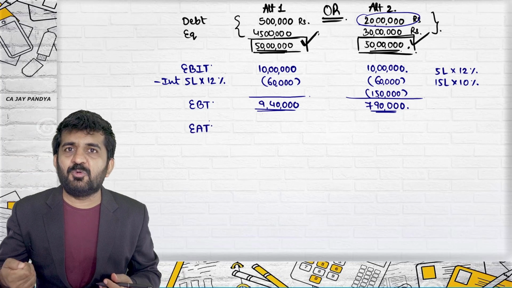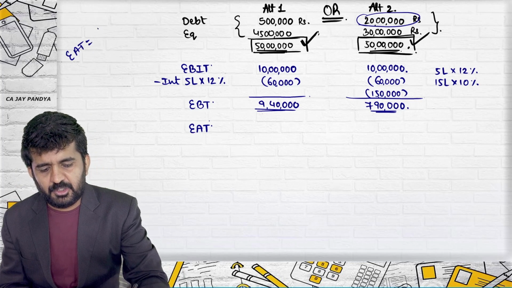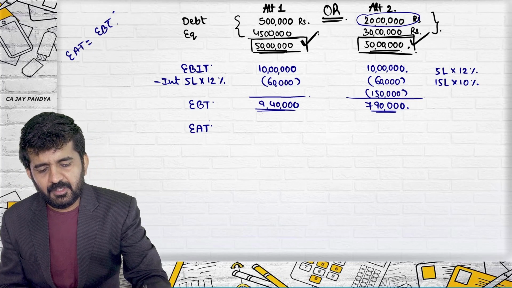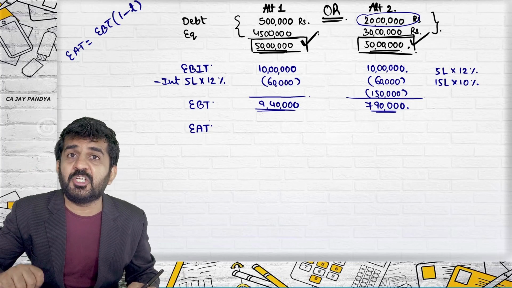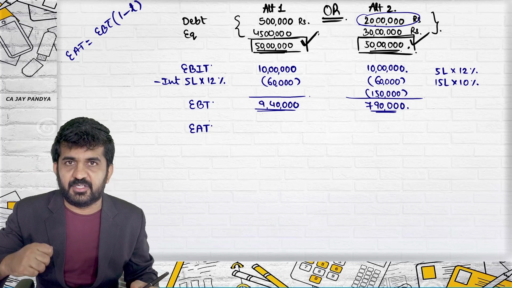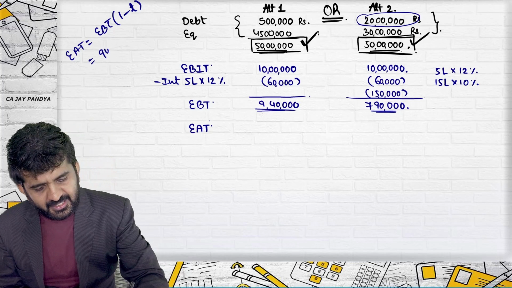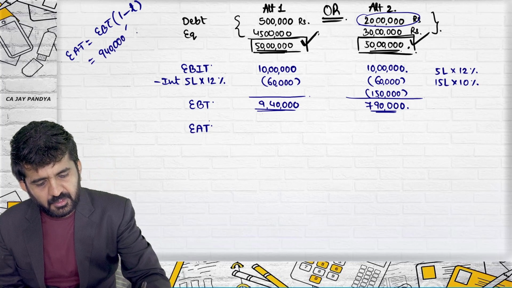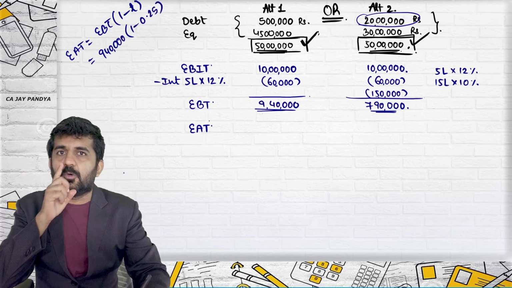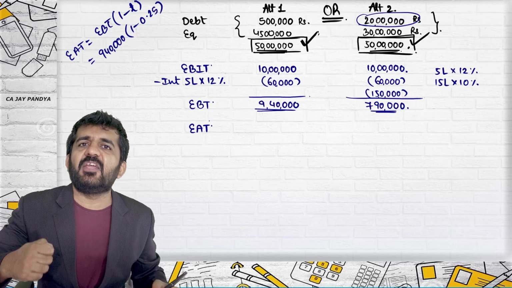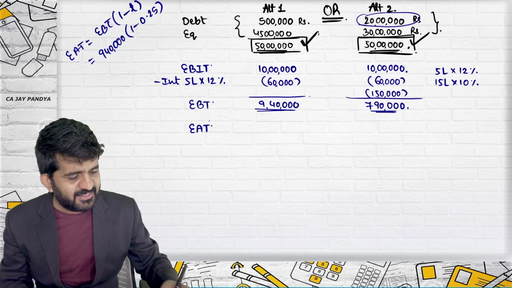Sir, how to find out EAT from EBT? EAT is equal to EBT into 1 minus T. After tax, what is the profit? How to find out? EBT 9,40,000 into 1 minus 0.25. This will be 0.75. See, if 25% is my tax, after tax profit will be 75%.